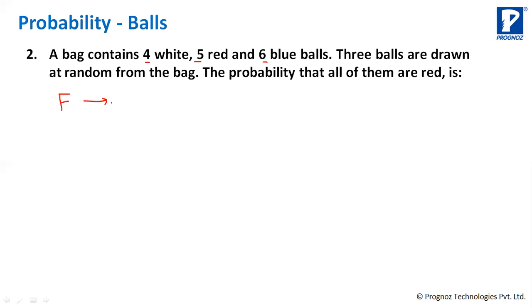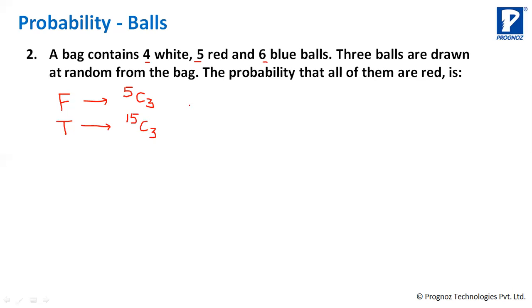Okay, so my favorable event will be, total 5 red balls are there, and I am taking out 3 balls. 5C3. And total number of events will be how much? Now total number of events are 4 plus 5, 9 plus 6, 15. So total number of balls are 15, and I am taking out 3 balls at a time. So 15C3.